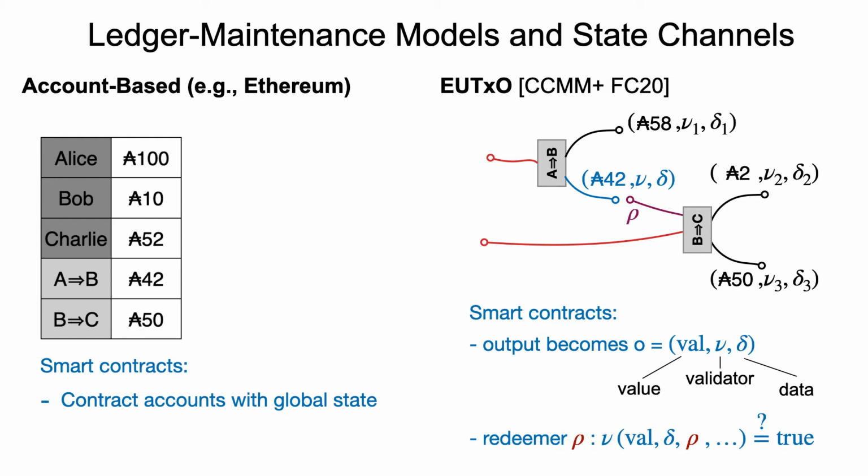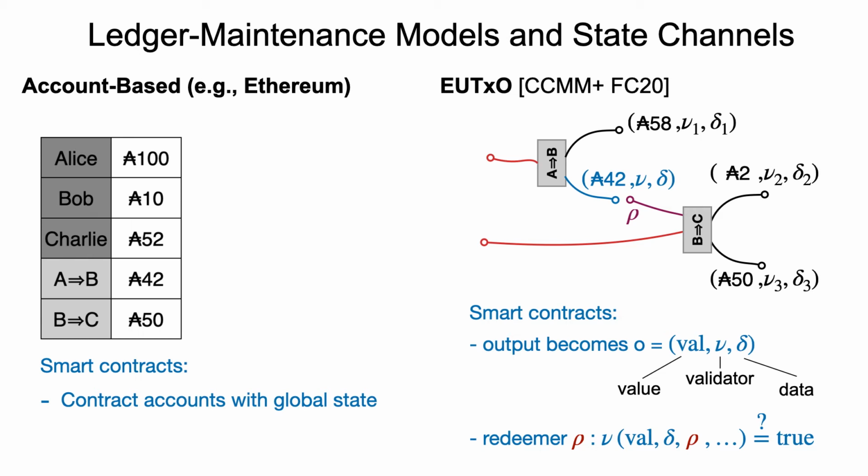Now if you want to spend such an output, or rather the value inside, you have to come up with a redeemer that allows its spending in the sense that the validator script of the spent output accepts this redeemer as a spending witness.